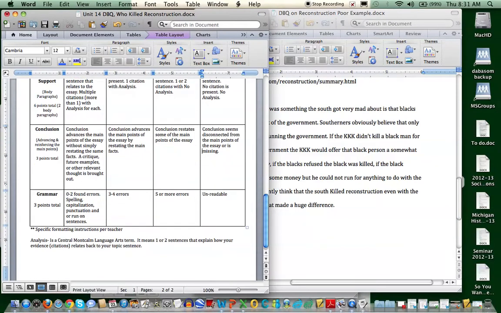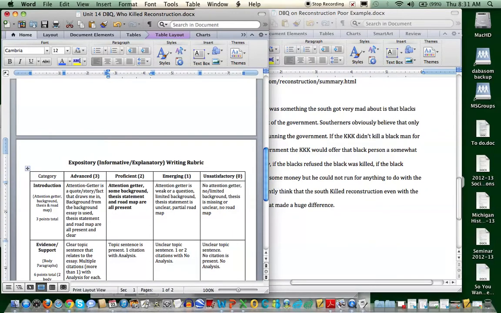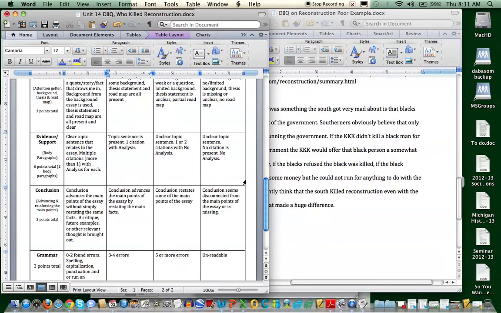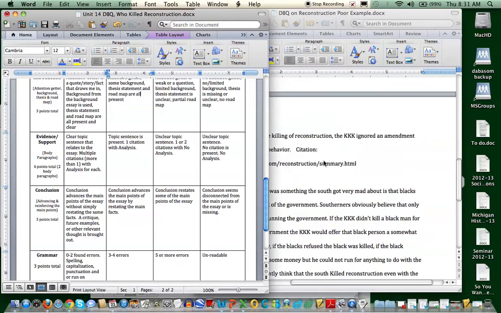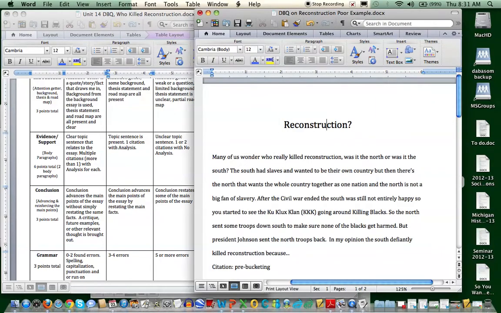And for grammar, I was possibly a little generous. I think it was probably somewhere between here and here, and I did give them 2 points for that. So in all total, this person only got a 7.5 out of 15, which is only a 50%. Were there some good things about the paper? Absolutely there were, but when you go through it completely, you can really see that there's not a lot of good things here, and a lot of errors.